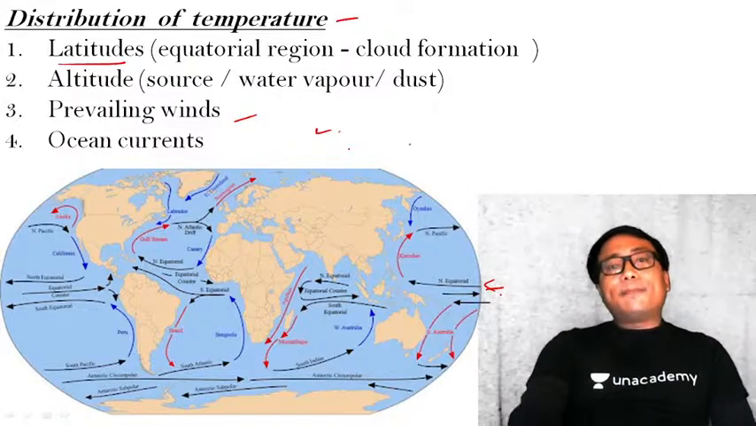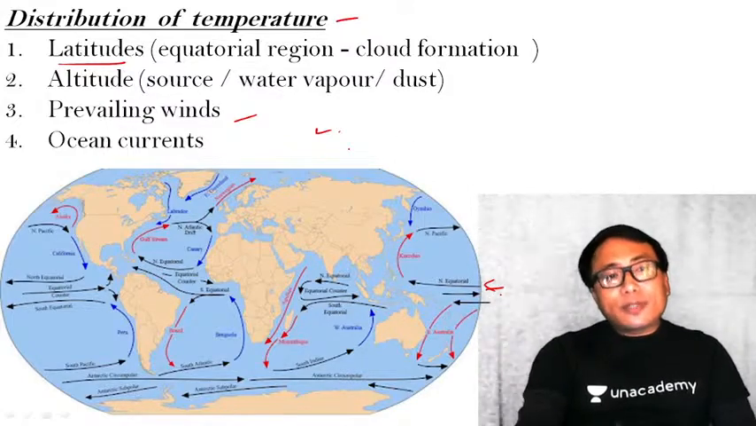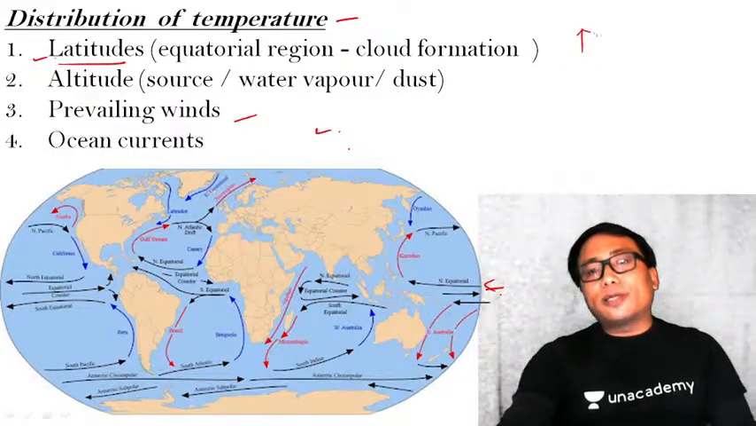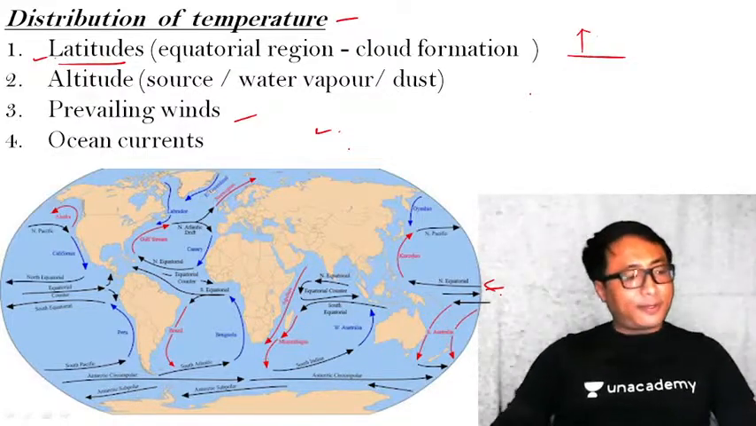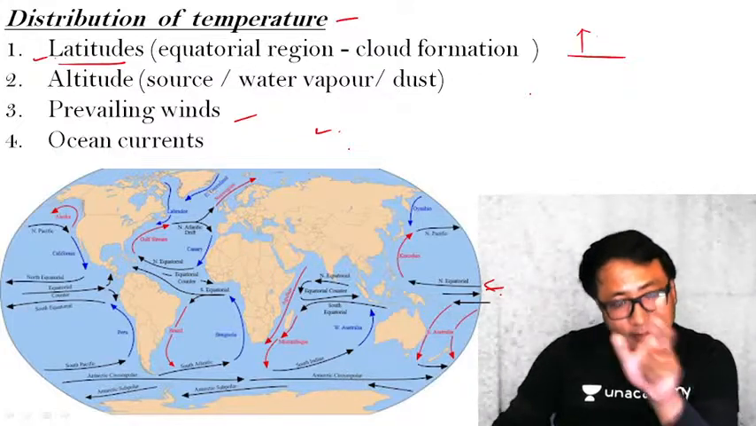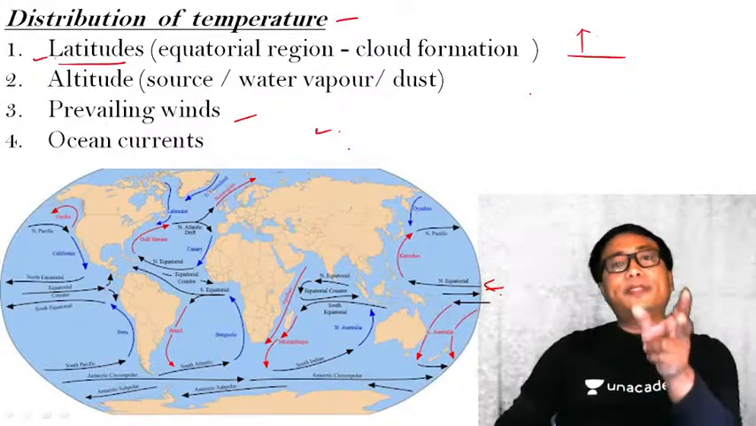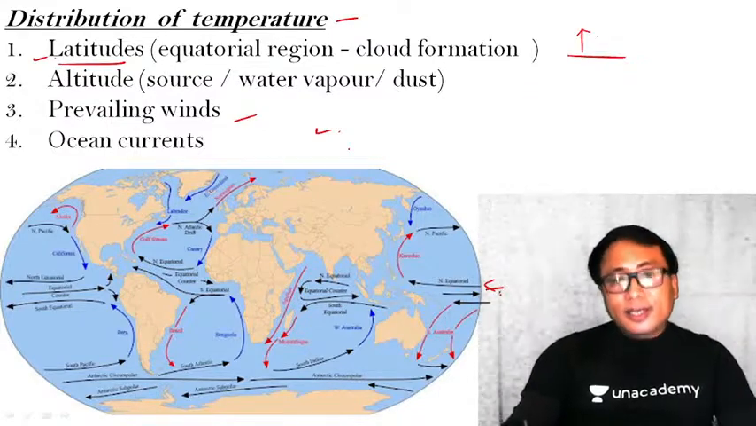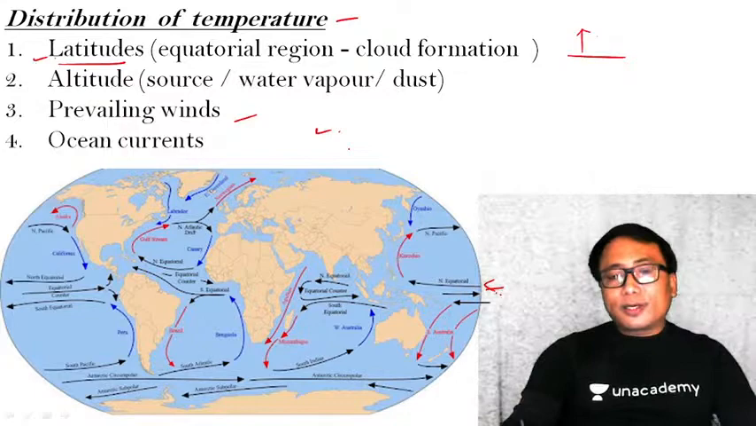Therefore, the maximum temperature is not exactly at the equator, but a little bit away from the equatorial region in the northern hemisphere. Clear? That is the difference. That is why we are handling the insolation and temperature separately. As far as the insolation is concerned, it is maximum in the equatorial region.